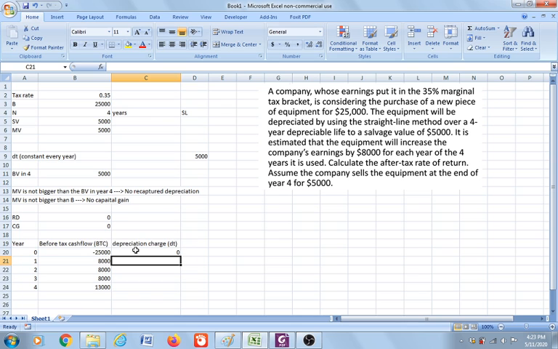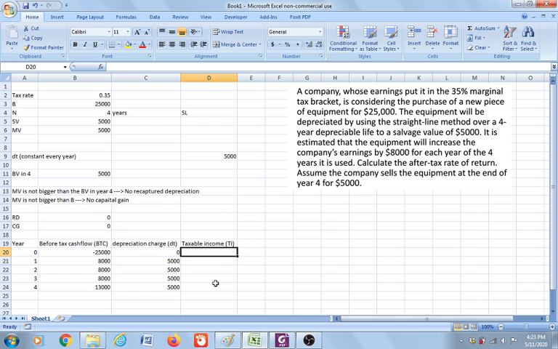The depreciation charge is constant every year, and DT is 5,000. And then we need to have the taxable income, or TI. The taxable income is the before tax cash flow minus the depreciation charge for every year.